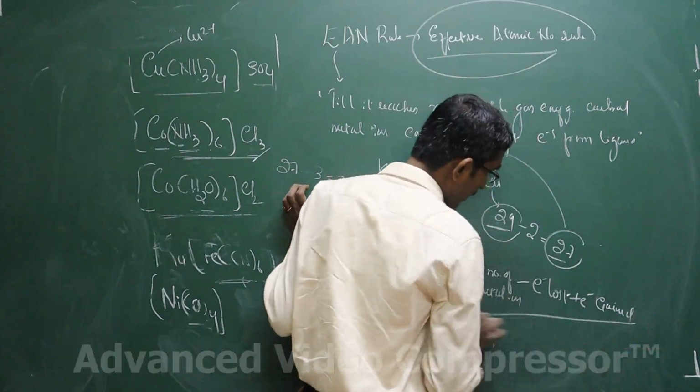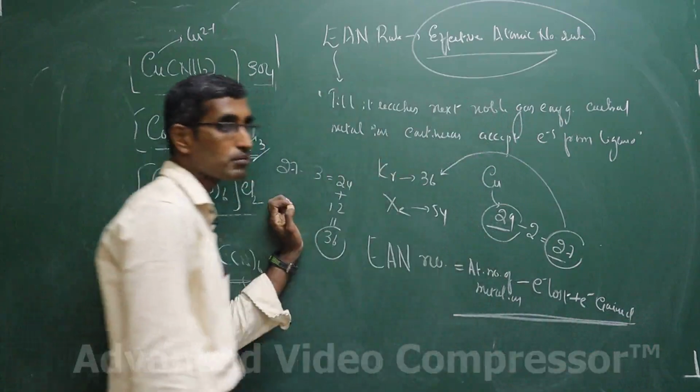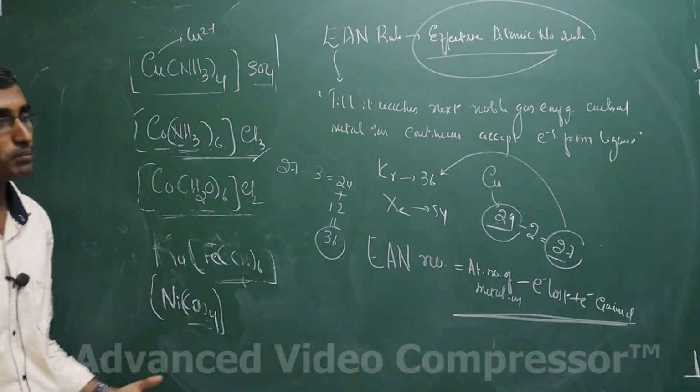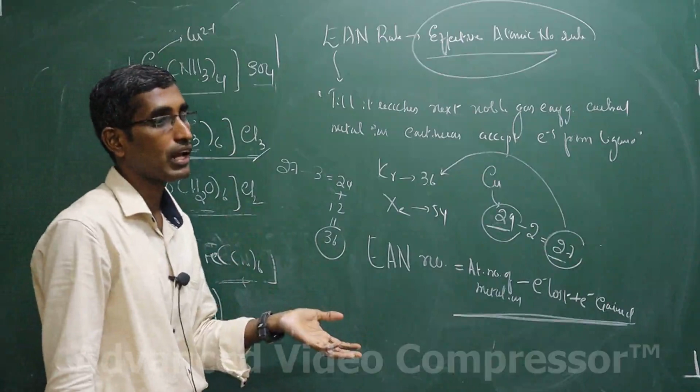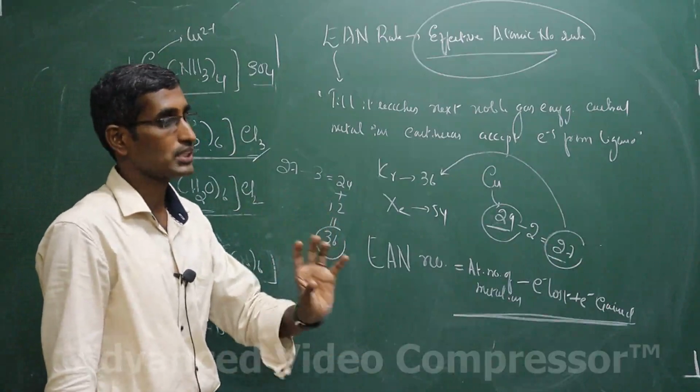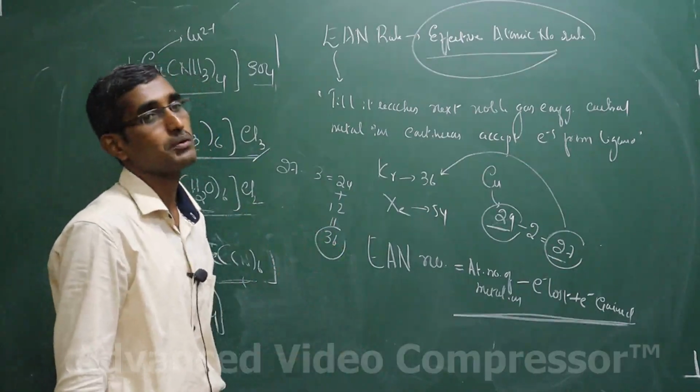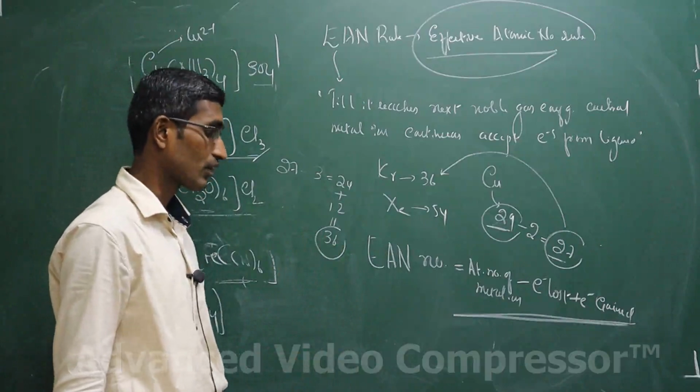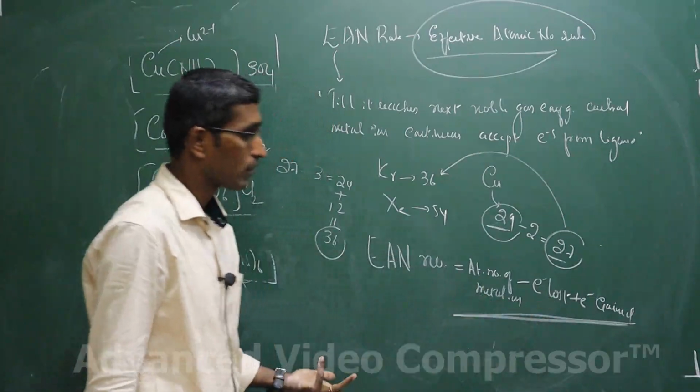The central metal ion gains the electron from the ligand. But during the complexation, it will be losing electrons and it will have some positive charge. Sometimes it will be neutral also. For example, nickel tetracarbonyl. In that, electrons lost is 0, right?